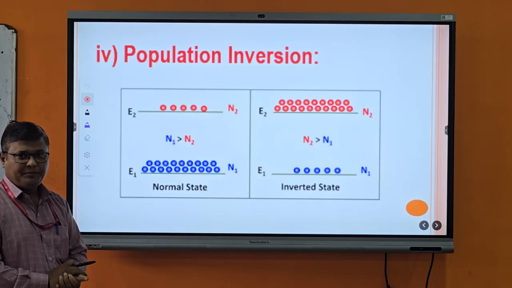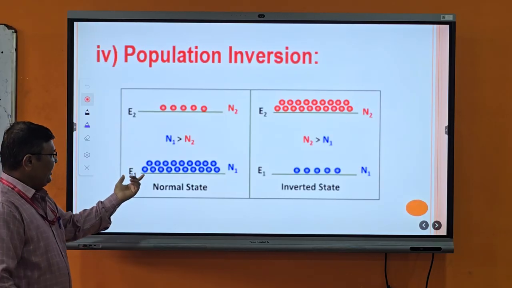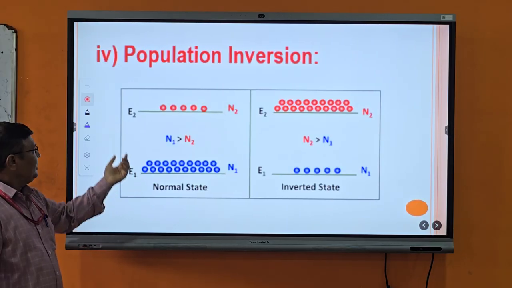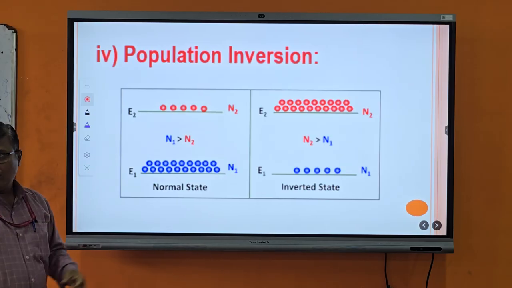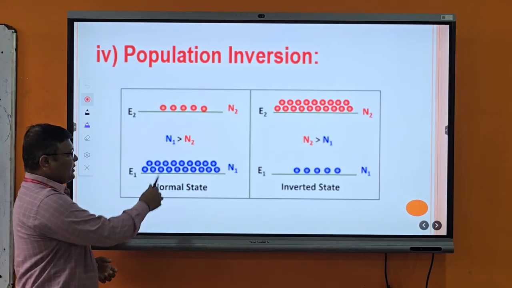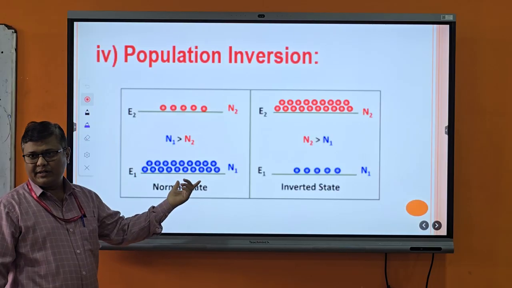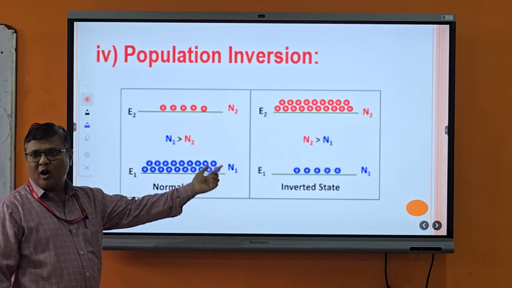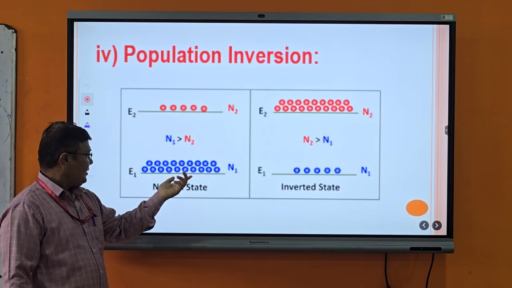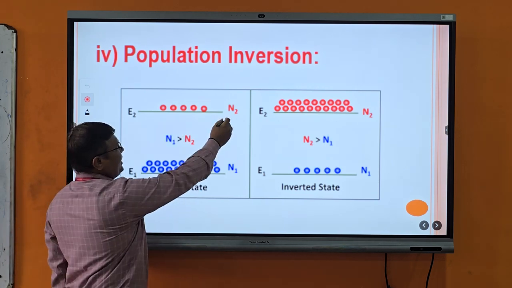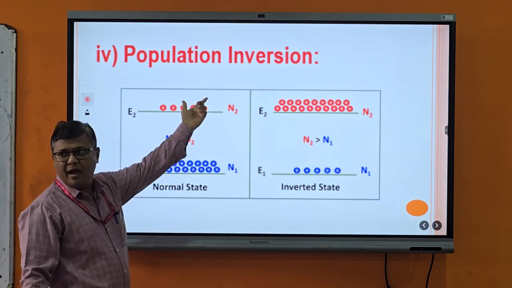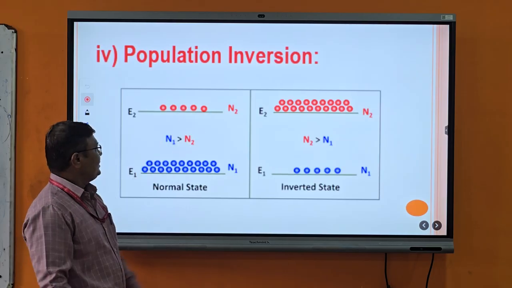Population inversion. Here E1 is the ground state energy level and E2 is the excited state energy level. But at normal conditions, all the atoms are located at the ground state. N1 is the number of atoms present at the state E1, and N2 is the number of atoms present at the excited state energy level.